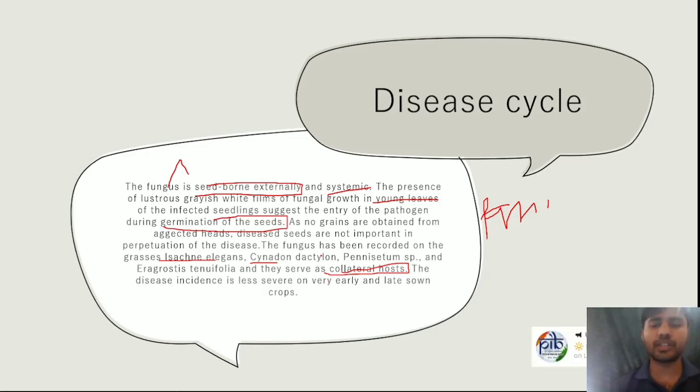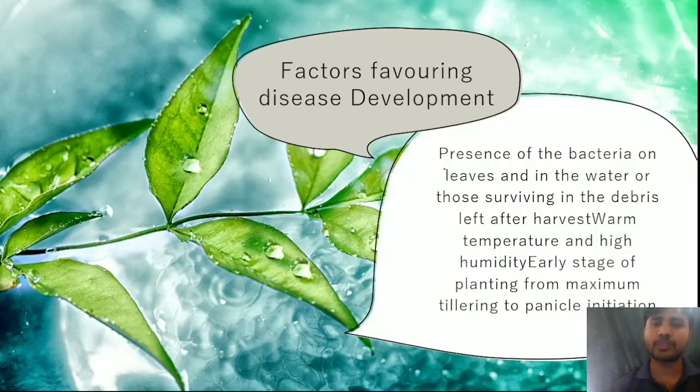When we talk about management, proper timing of sowing is best. Factors favoring disease development: whenever a disease comes, there are favorable conditions for its spread.